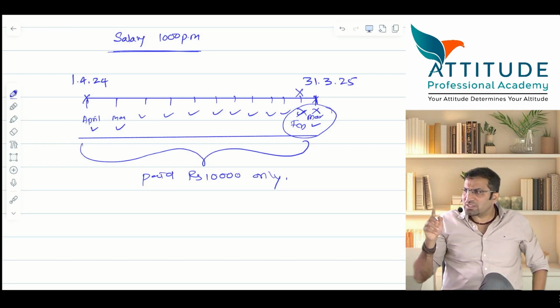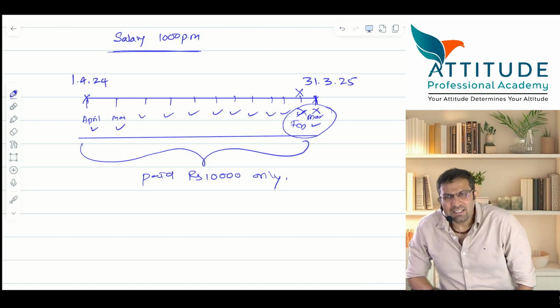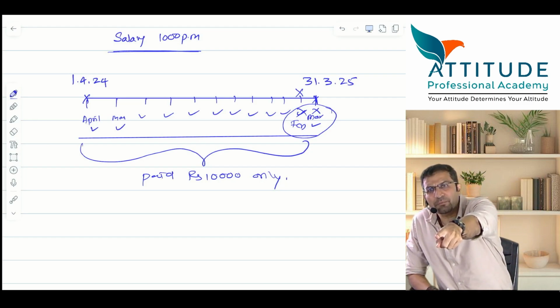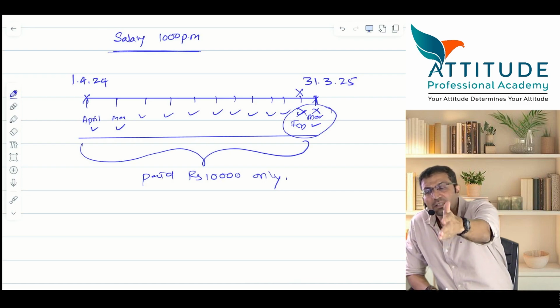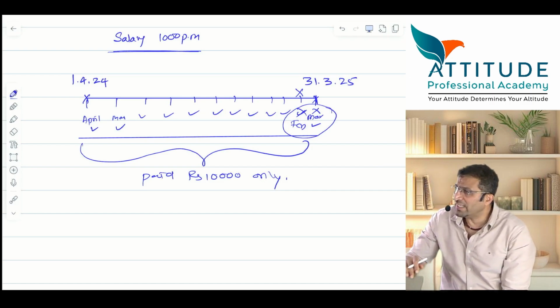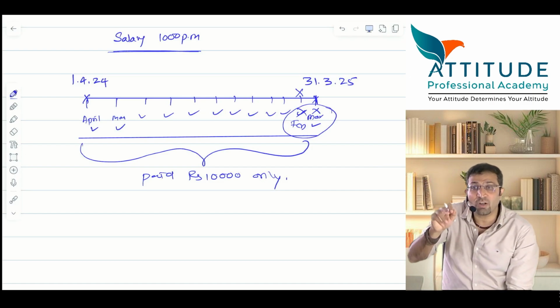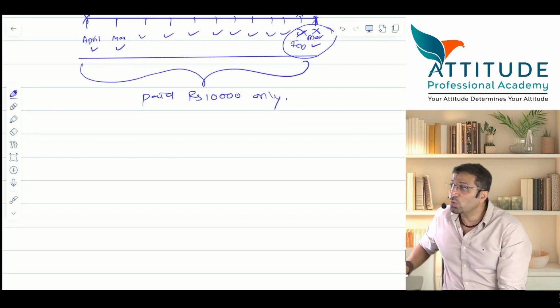But what about those last 2 months? Has he rendered the service to you? Have you received the benefit? Answer. Now tell me, if you have received the benefit, it means that it is your expense, no? It is your expense, but only thing, it is not paid. So that also should be recorded. This is known as accrual system of accounting.